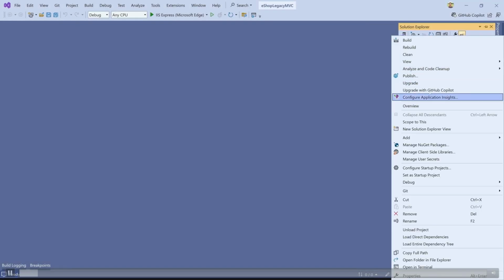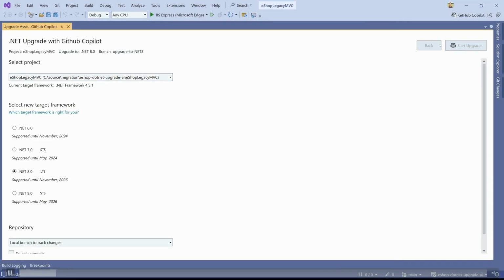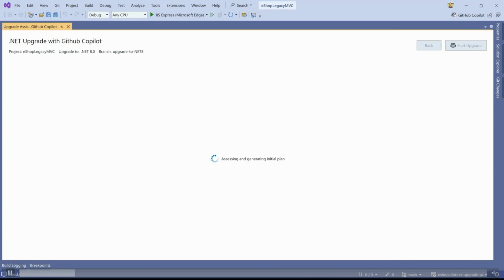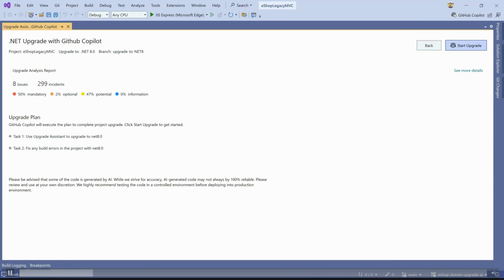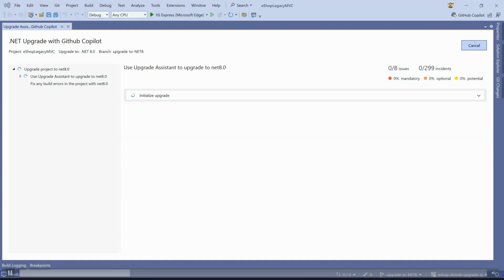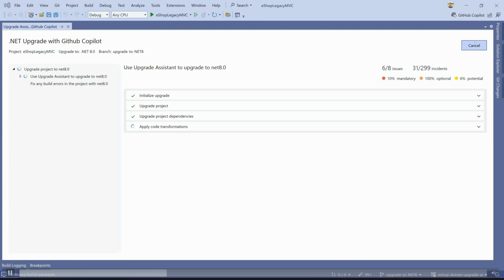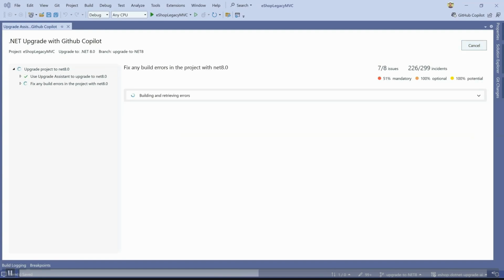So in this concept video, you're going to see that right-click upgrade with GitHub Copilot. Now, GitHub Copilot calls into the expert system, the .NET Upgrade Assistant you've seen, which includes those automated changes based on our years of experience. The second member of the team, then, Copilot, provides the back-end smarts for AI agents that work through the remaining issues. When Copilot gets stuck, though, it brings us to the third member of the team, you and your developers.